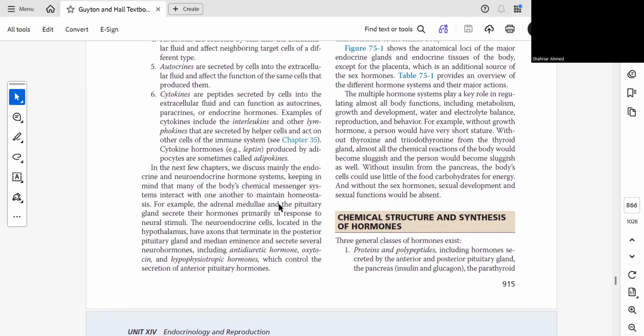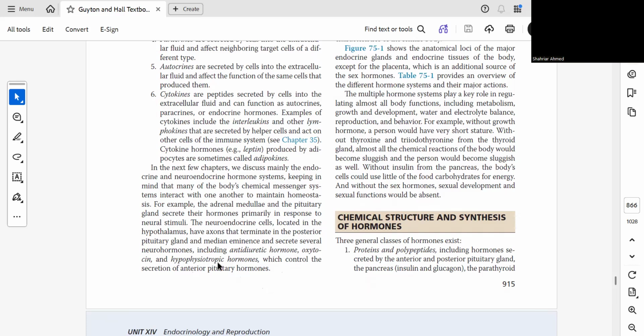For example, the adrenal medulla and the pituitary gland secrete their hormones primarily in response to neural stimuli. The neuroendocrine cells located in the hypothalamus have axons that terminate in the posterior pituitary gland and median eminence, and secrete several neurohormones, including antidiuretic hormone, oxytocin, and hypophysiotropic hormones, which control the secretion of the anterior pituitary.